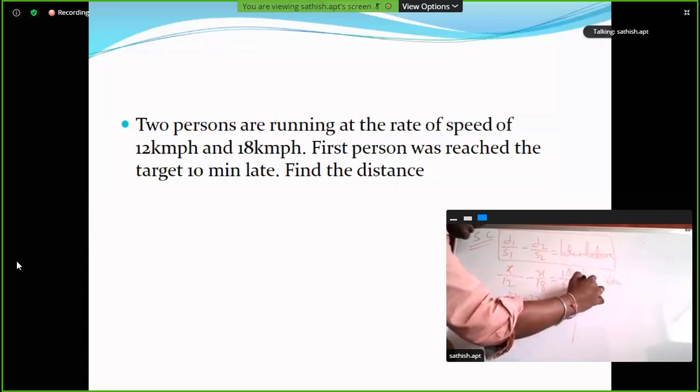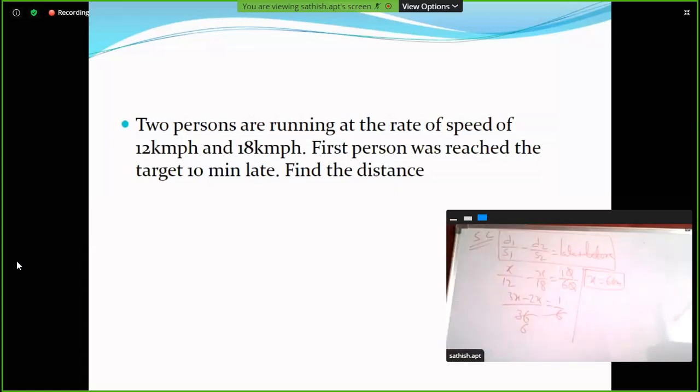Very good. x is equal to 6 kilometers. You are right. Not 18 kilometers, not 12 kilometers, only 6 kilometers. Very good. Well tried, Aditi.